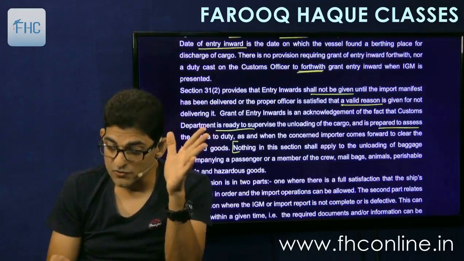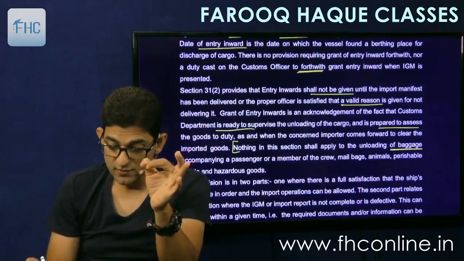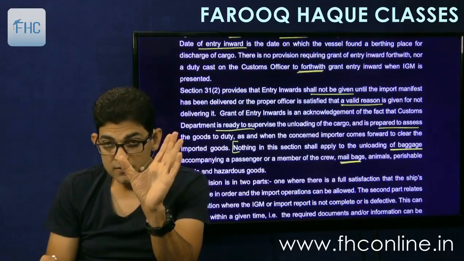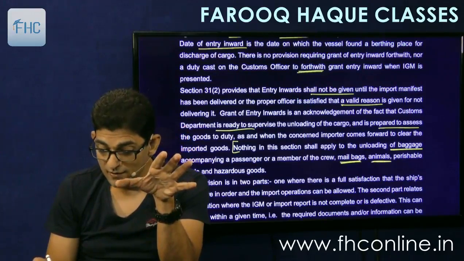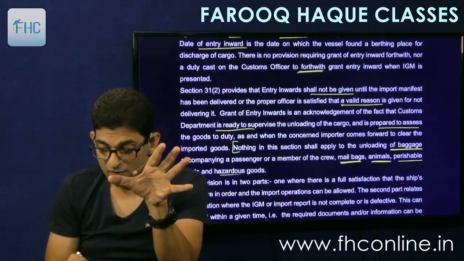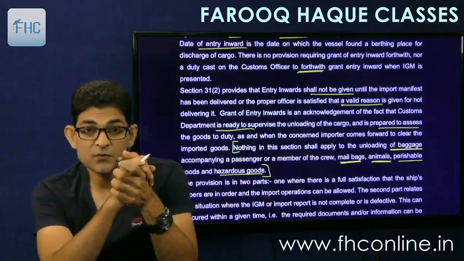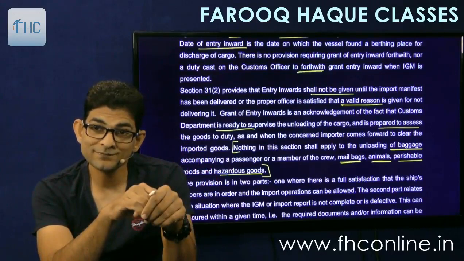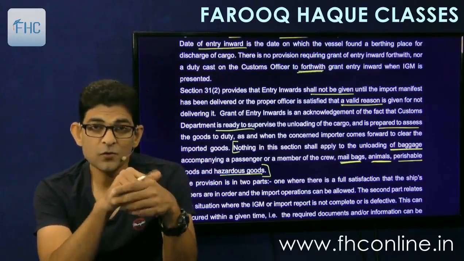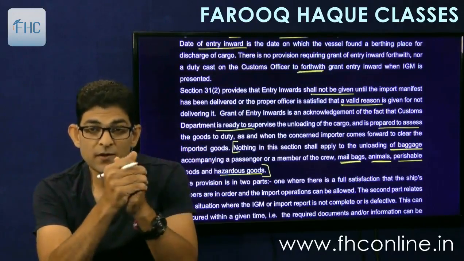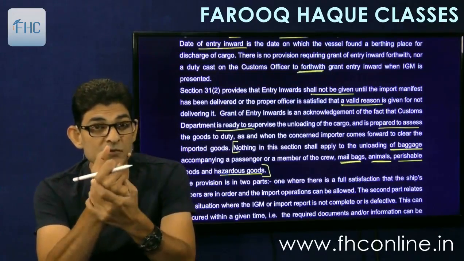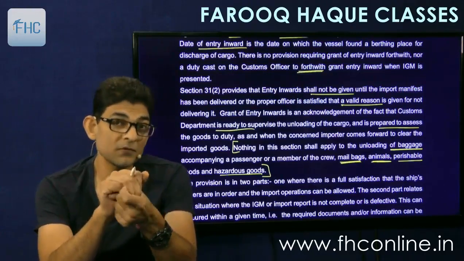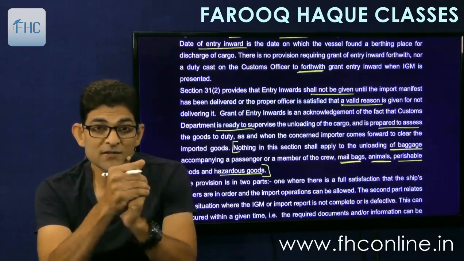So it says nothing in this section shall apply to unloading of baggage accompanying a passenger or a member of the crew, mail bags, animals, perishable goods and hazardous goods. Means as soon as the ship arrives, these things can be unloaded immediately. Baggage, passengers can disembark, so they can take their baggage. Mail bags will go to the post office situated in the customs area, called as foreign post office. We'll see a separate chapter for that, how the postal bags are cleared.